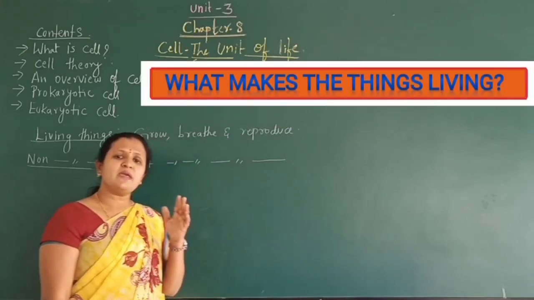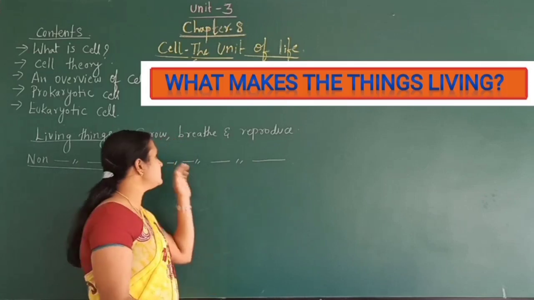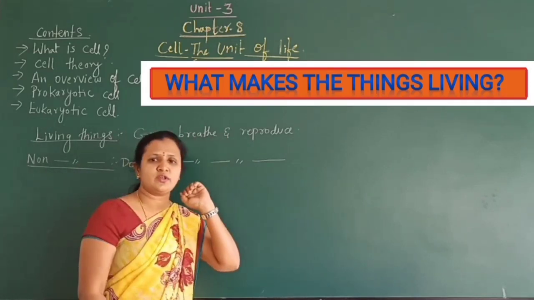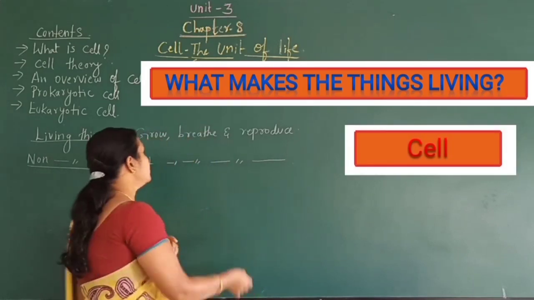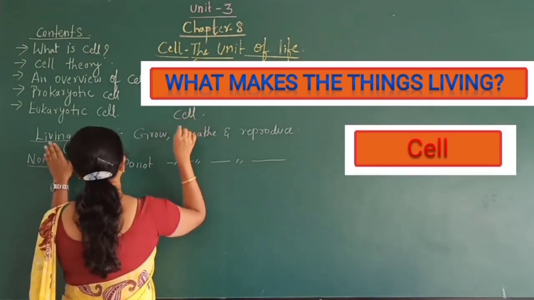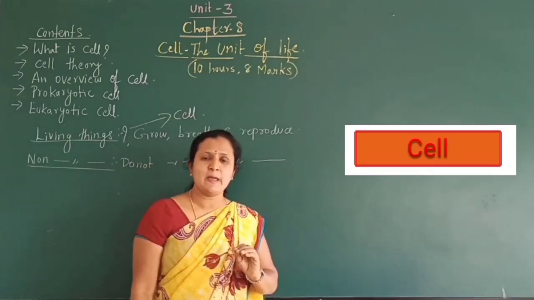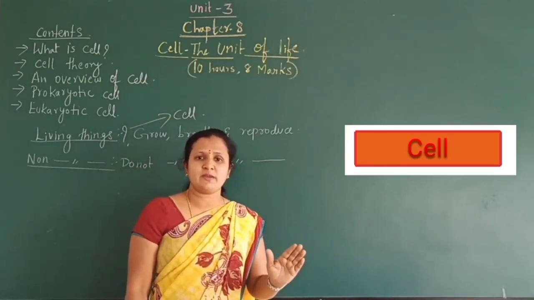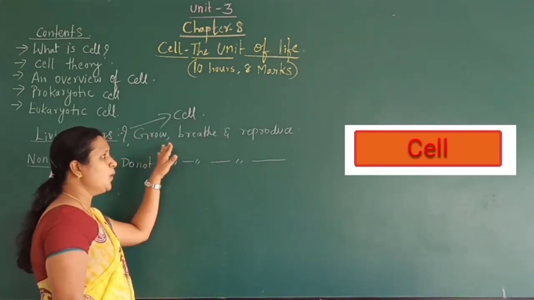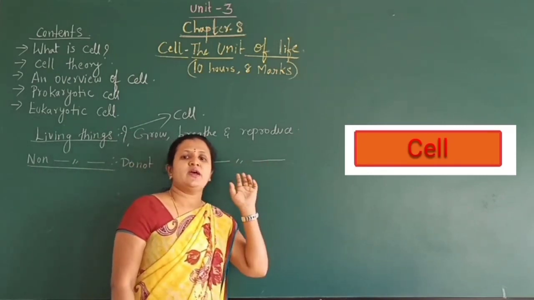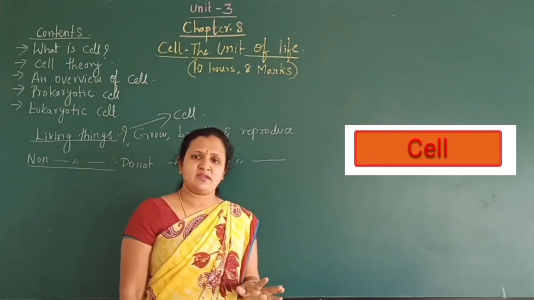What makes things living? Why can these things grow, breathe and reproduce? That is because of the presence of the cell. Because of the presence of the cell the things can grow, breathe and reproduce, and many other characteristic features are also present in living things.